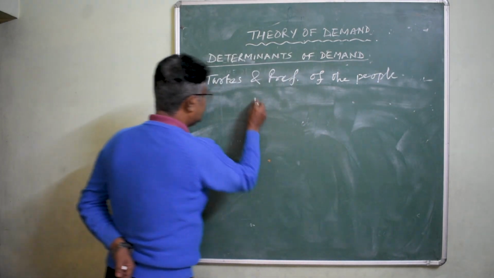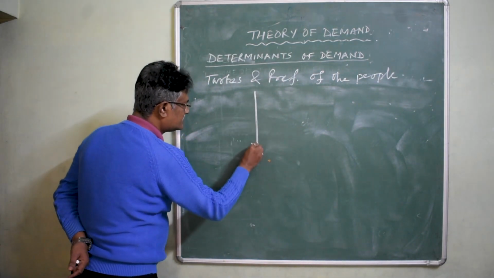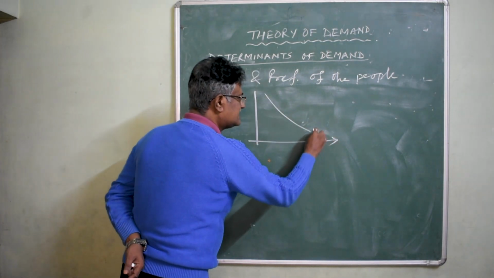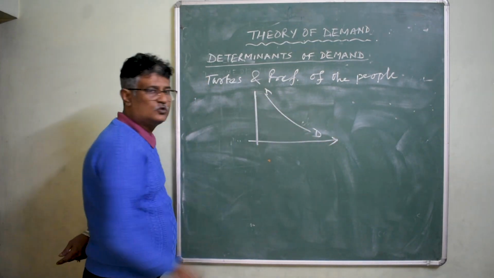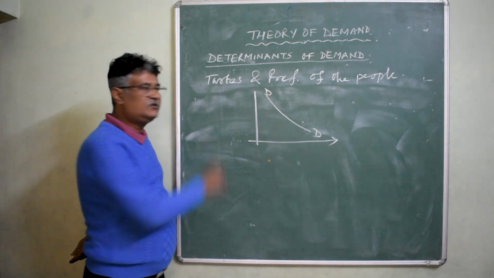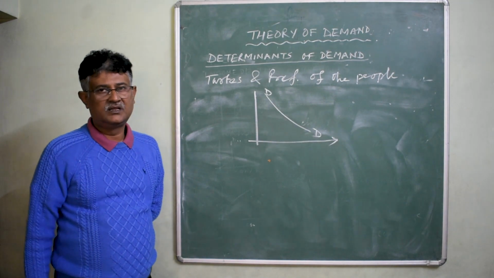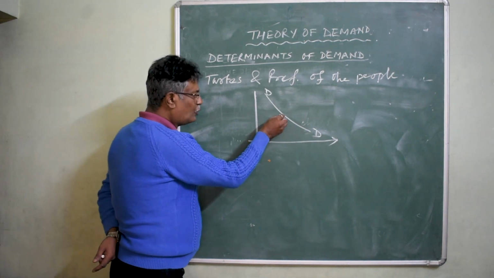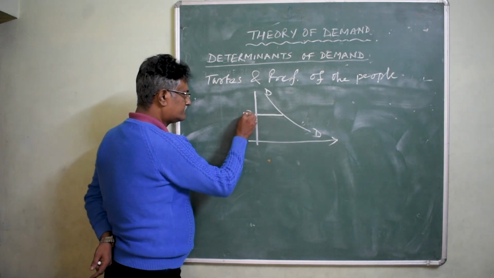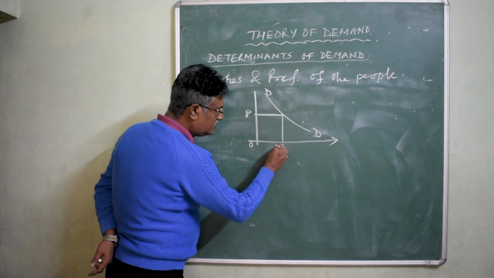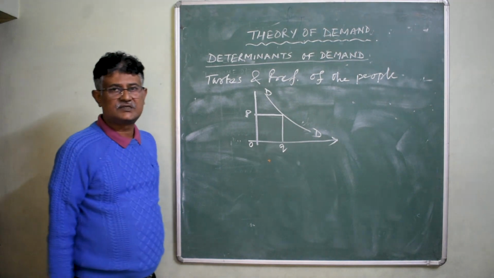See in the given diagram, suppose this is the demand curve which is negatively sloping downward to the right because of the inverse relationship that exists between price and quantity demanded. Now suppose OP is the price and at this price an individual buys OQ units of the commodity.